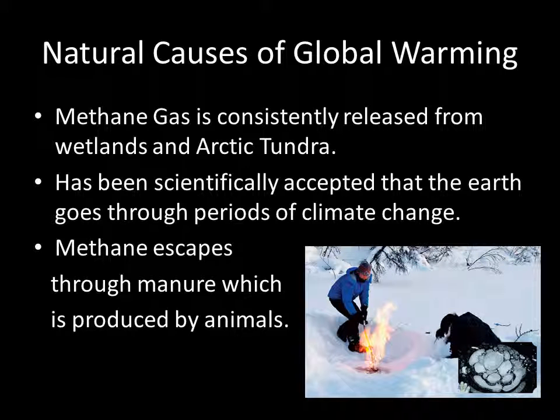Natural causes of global warming include the release of methane gas from wetlands and Arctic tundra. As discussed earlier, methane is a greenhouse gas that traps heat within our atmosphere. Also, it has been accepted that the Earth naturally goes through periods of climate change that last around 40,000 years.